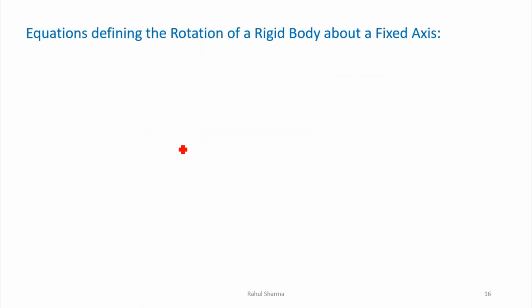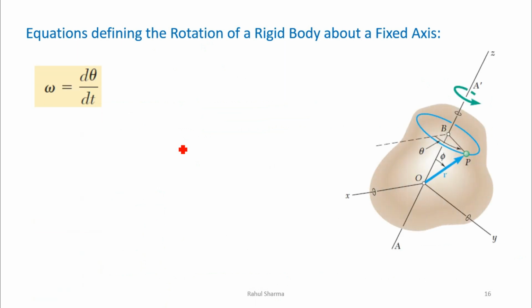Now the equations for rotation of a rigid body about a fixed axis: omega is equal to d theta by dt, meaning the angular velocity is the rate of change of angular displacement, where theta is the angular displacement. Similarly, the angular acceleration is the rate of change of angular velocity with respect to time.